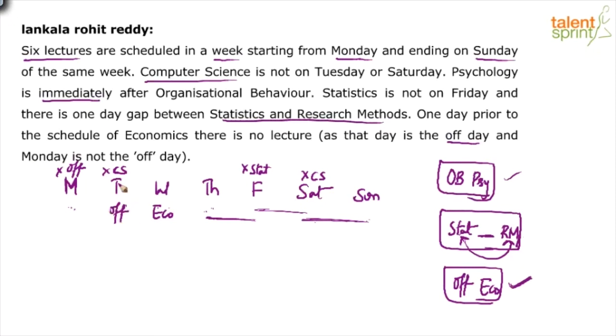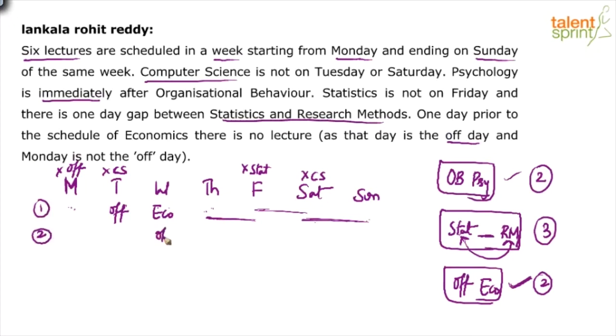You're able to follow? We started with an assumption that off is on Tuesday. If off is on Tuesday, economics would be on Wednesday. But then you cannot adjust the rest. See, all that we know here is we need 2 consecutive positions for OB psychology, we need 3 consecutive positions for this, and we need 2 consecutive positions for this. So keeping that in mind, when I take Tuesday and Wednesday for off and economics, other things will get disturbed. So off cannot be on Tuesday. So off on Tuesday is ruled out. What's the other possibility? So this is wrong. Case number 1 that we have tried is wrong. Case 2, let's try case 2.